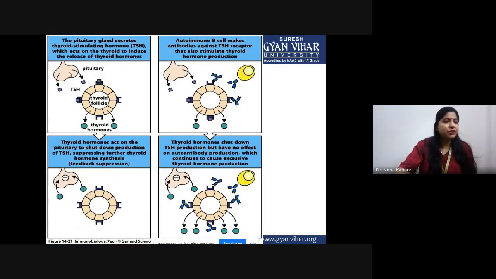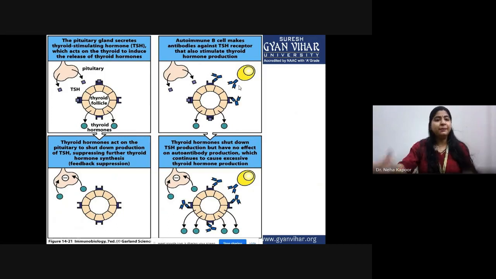As you can see, this is the pituitary gland. It is releasing TSH, these blue squares. This is the thyroid follicle, or thyroid cell. On the surface, these thyroid receptors are present. As soon as TSH attaches here, it gives a signal, and this signal produces thyroid hormones. Then, if the optimum amount is reached, the thyroid hormones send a signal to the pituitary gland to stop the production of TSH, so that excess thyroid hormone can't accumulate. But in the disease condition, what is happening?